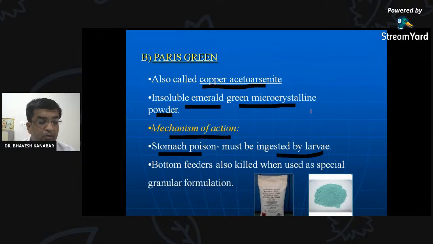So larva can only ingest, after that only larva can be killed. Whatever larvae are on the surface feeder can be killed by the Paris green. Over the surface, as you know, Anopheles larvae are present, but there are some larvae which are bottom feeders. For those bottom feeders, a special preparation of Paris green is available in granular formulation, which can go into the bottom also.